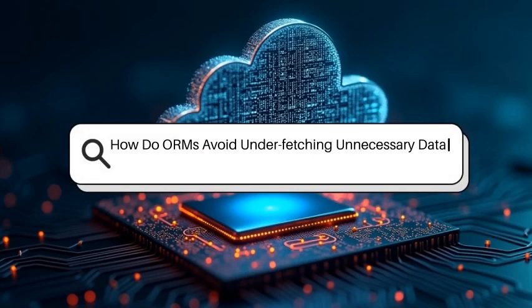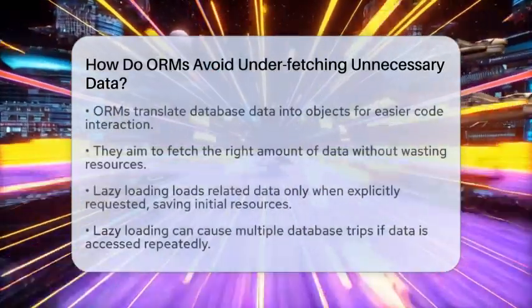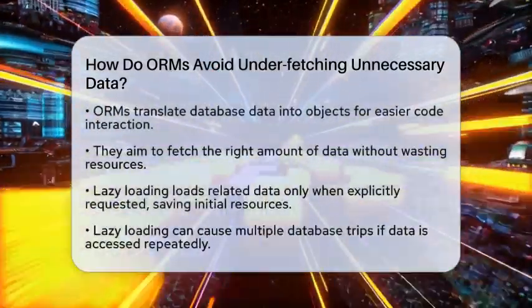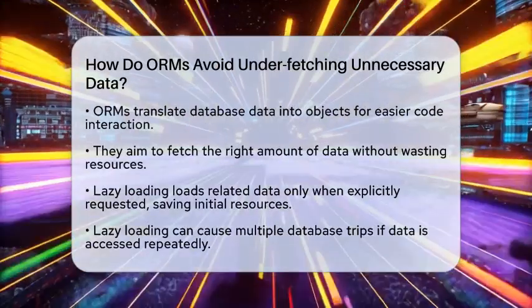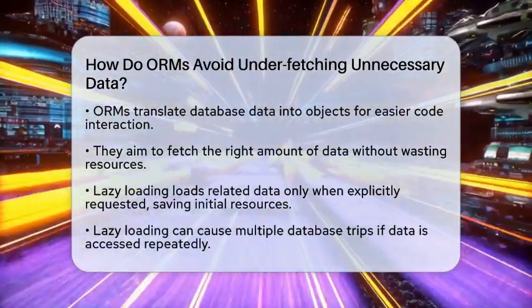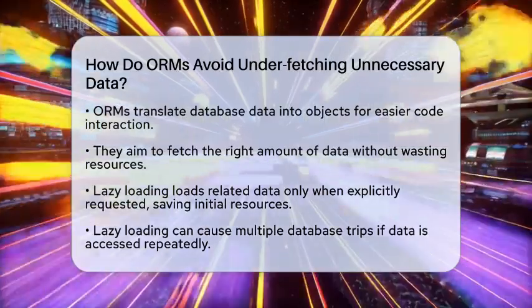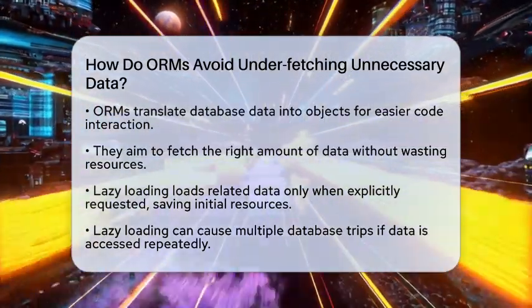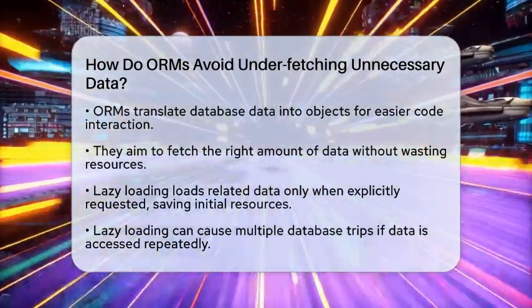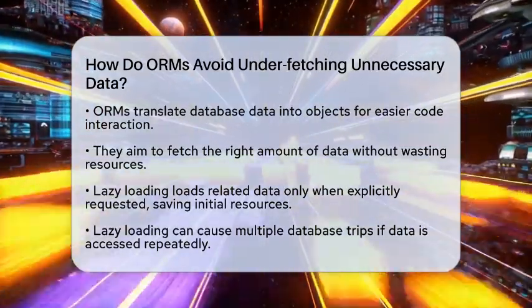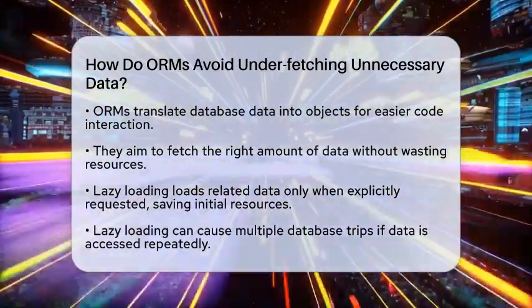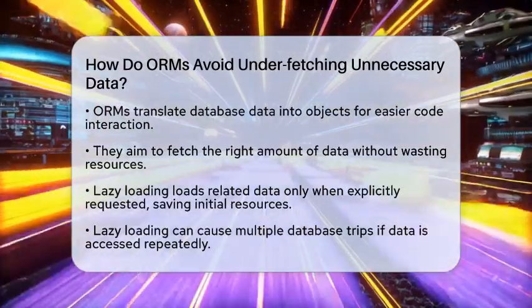How do ORMs avoid underfetching unnecessary data? Imagine you're trying to get just the right amount of information from a database without wasting time or resources. That's what ORMs, or Object Relational Mappers, help you do. They make working with databases easier by translating data into objects you can use in your code. But how do they make sure they don't fetch too little data, forcing you to ask for more later?